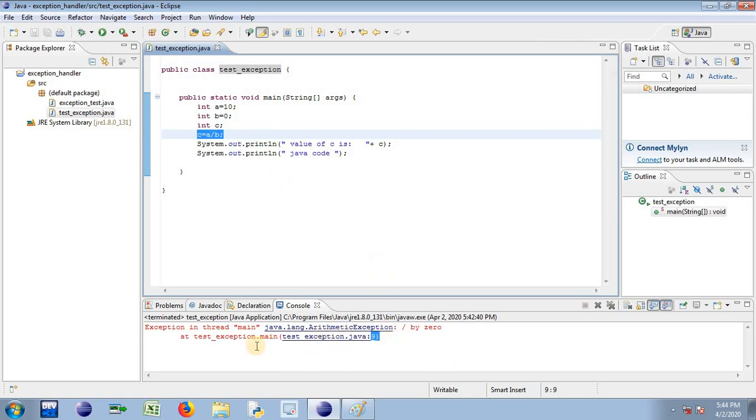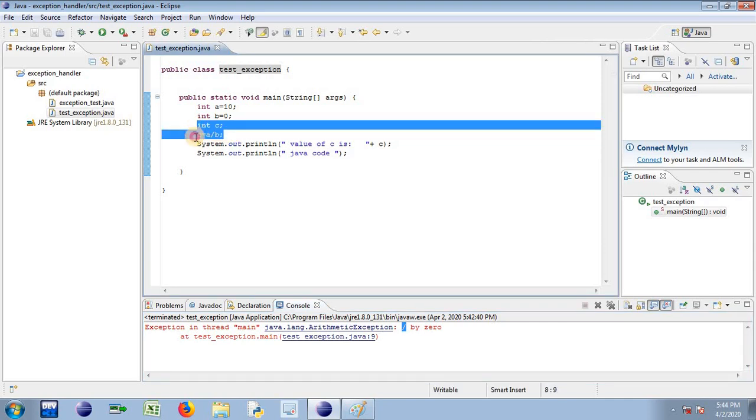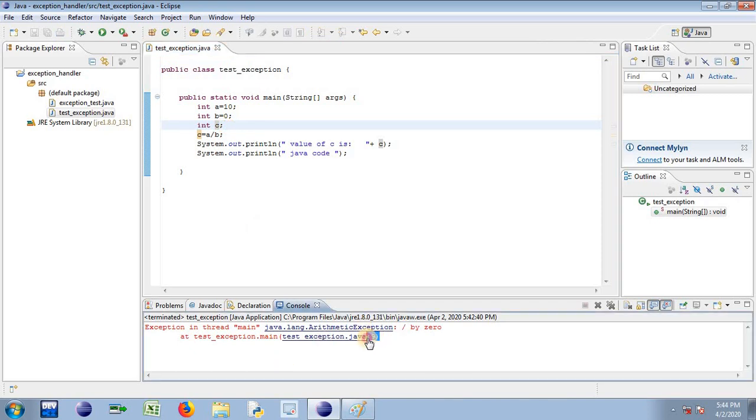Now through this error message, what are we getting? We have an exception which is of type arithmetic exception because it lies in an arithmetic expression. The description is divided by 0. On which line we have that particular exception, we will have to identify that. Where can we identify? In the error message window. The line number we will have in that error message window.